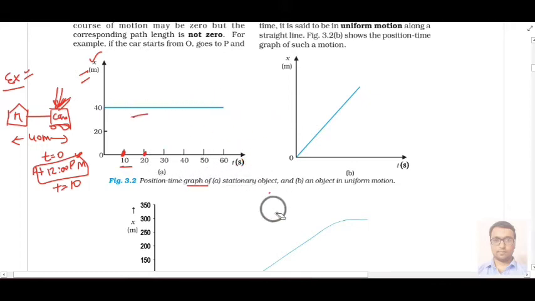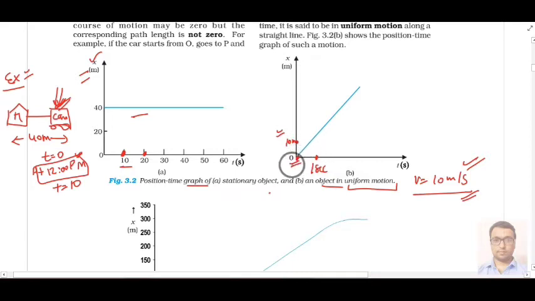However, one more graph is given when your object is in uniform motion, which means your car is moving with a constant velocity. Suppose your car is moving with 10 meter per second, then such type of motion we call uniform. In such motion, suppose at t equal to 1 second, your car is at 10 meter. Why is it at 10 meter? Because at t equal to 0, it is at origin, and after 1 second, it will be at a distance of 10 meter, because its velocity is 10 meter per second. Velocity itself tells you that in 1 second, the car will move by a 10 meter distance.